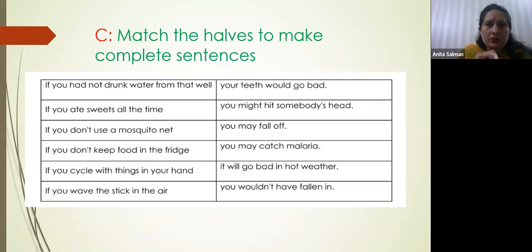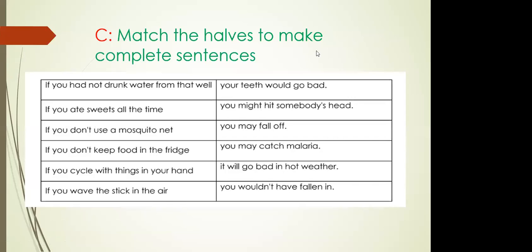If you had not drunk water from that well, just keep on guessing what will come. If you had not drunk water from that well, right? Quickly mark in your book what will come next. You wouldn't have fallen in.